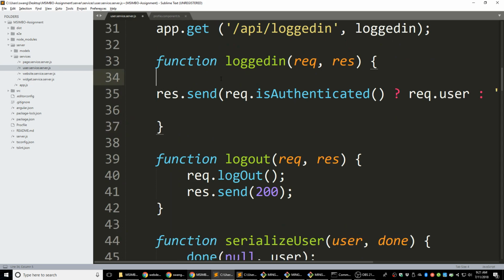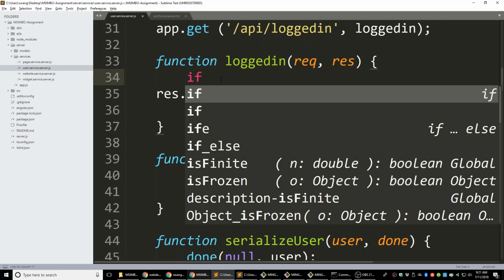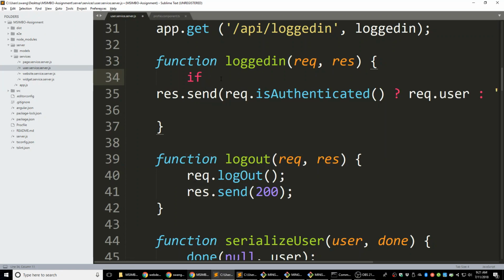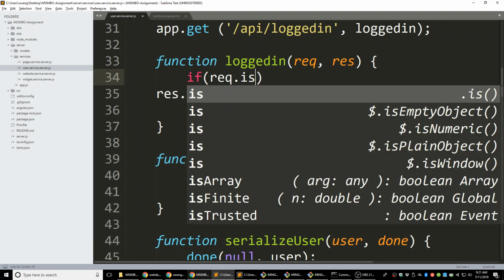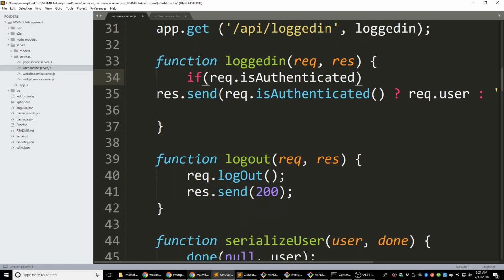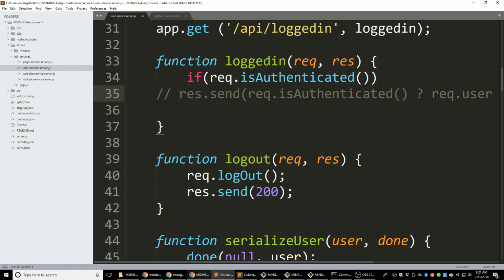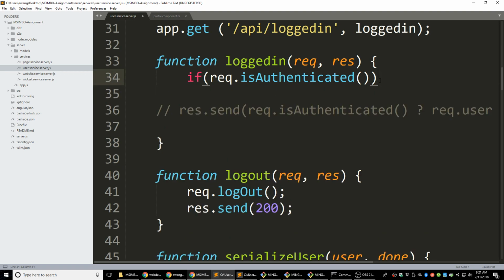Let me change a little bit. So if request is authenticated, it's a predefined function, and every time you call this function, it can try to read your user information in the cookie.